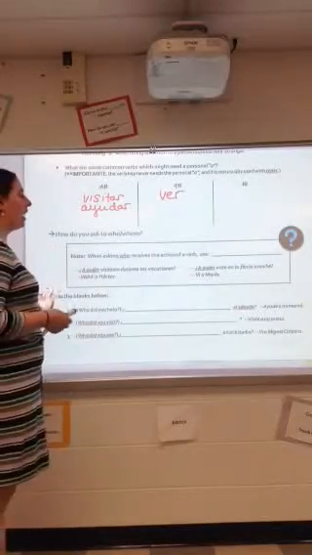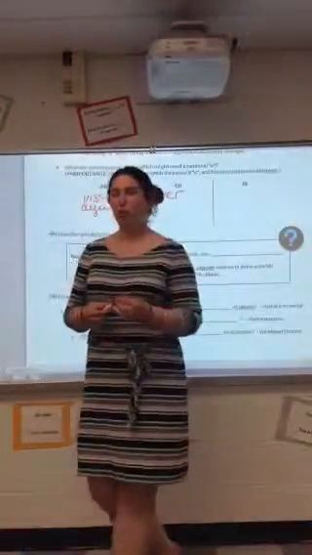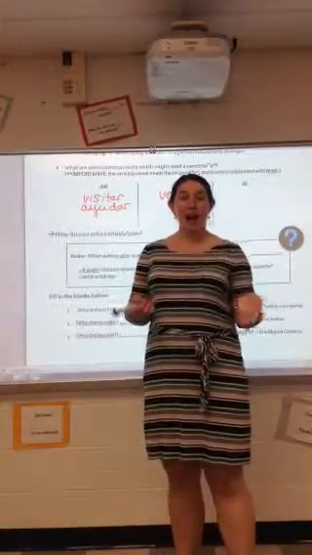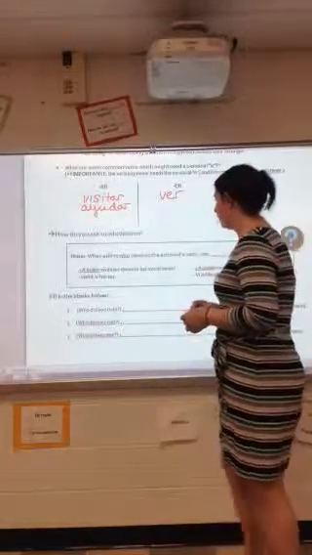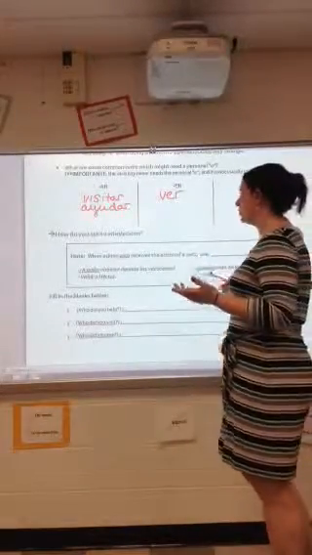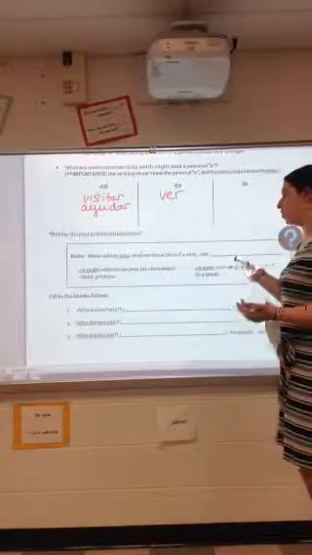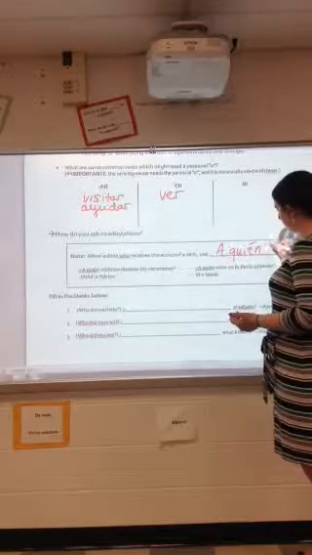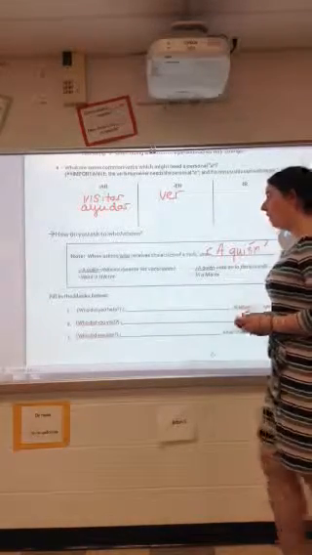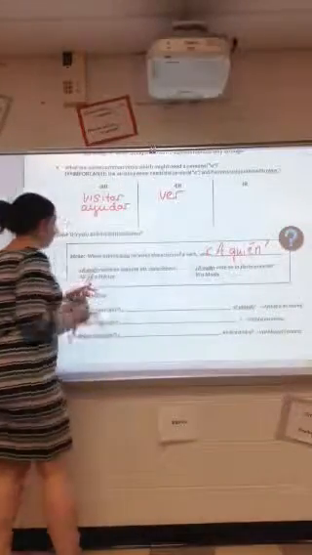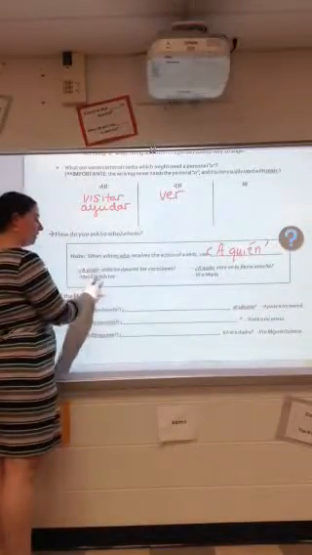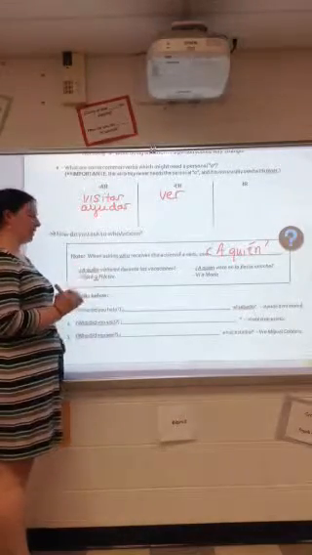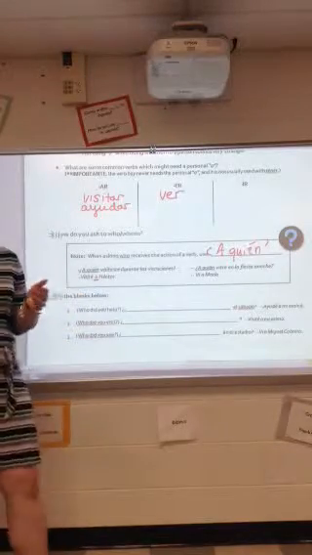Now, the last little thing that we have here is that when you put it in question form, this is the way that I say this. If the a is in the answer, we need to put the a in the question. So when you want to figure out who receives the action of a verb, at the beginning you are going to use the question word a quién. So if the a is in the answer, and I'm saying that I visited Hector, and I want to ask who did you visit, I put the a: a quién visitaste. Remember, this doesn't have a direct translation in English.